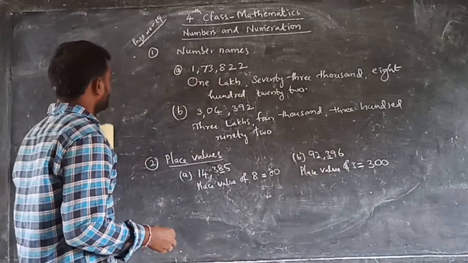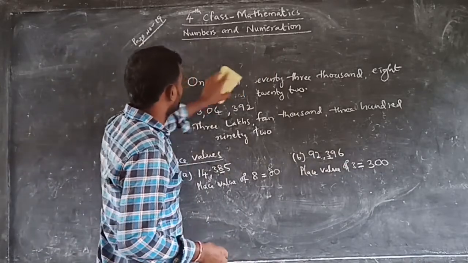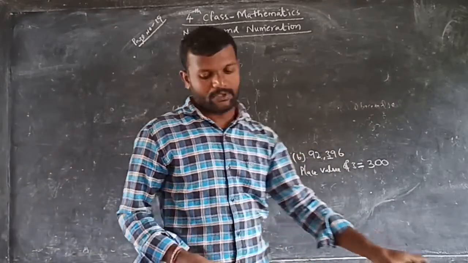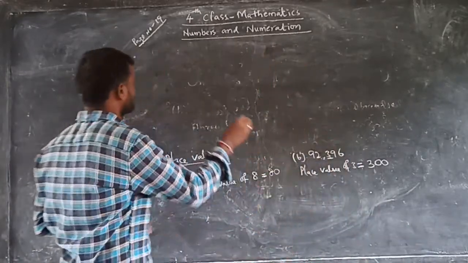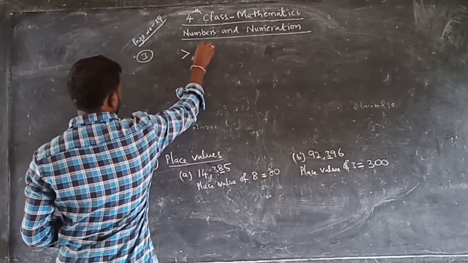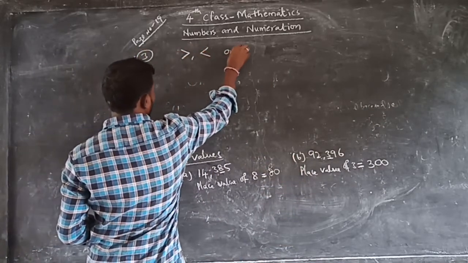And now the third bit from this exercise. What is the third bit from that exercise? Put the correct sign. Put the correct sign. Greater than or less than or equal to.